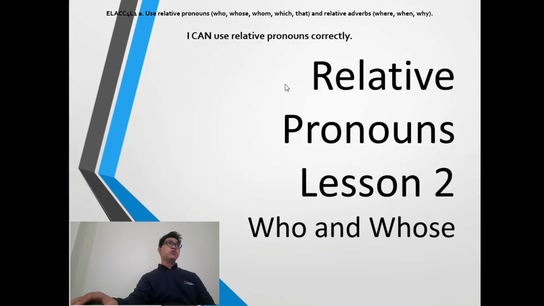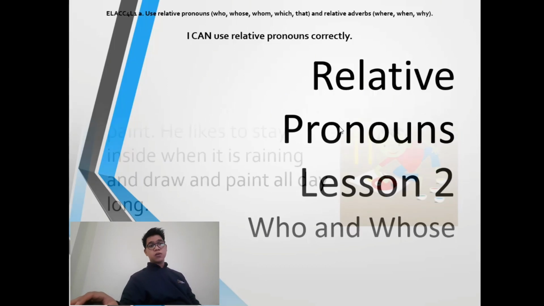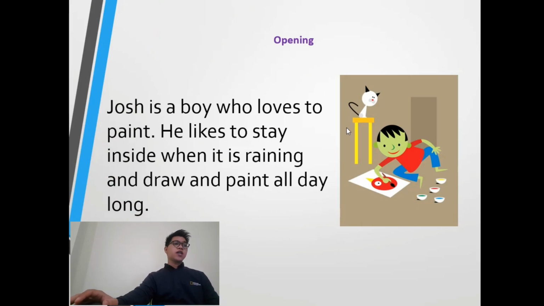So we're going to talk about the differences between who and whose. Josh is a boy who loves to paint. He likes to stay inside when it's raining to draw and paint all day long. Josh is a person, a human, so we're going to use who, because Josh is a subject also.